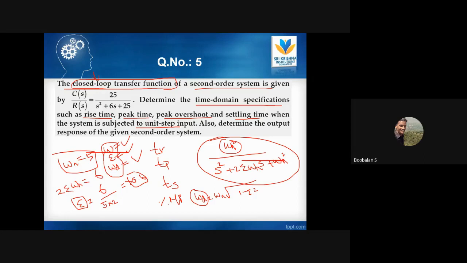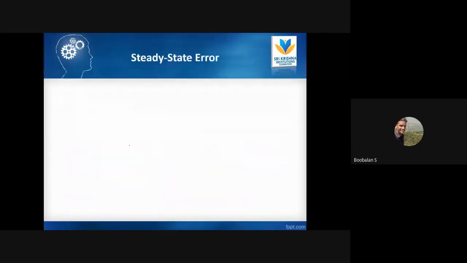So to find rise time, peak time, settling time, delay time and peak overshoot, what basic terminologies do I need? Omega n, epsilon and omega d. If you find just these three values, it will be very, very easy, right? So Monday I'm going to ask you one question, you need to find it out. And on Monday we are going to see one more different topic, that is called steady state error.